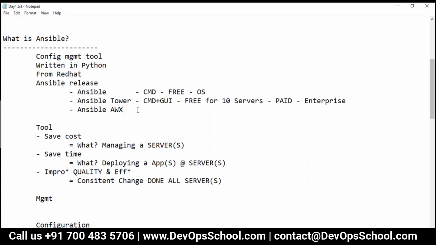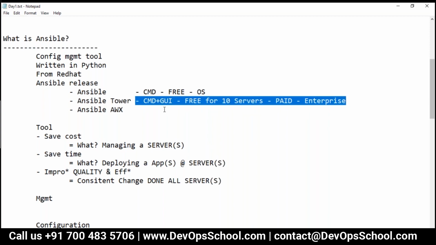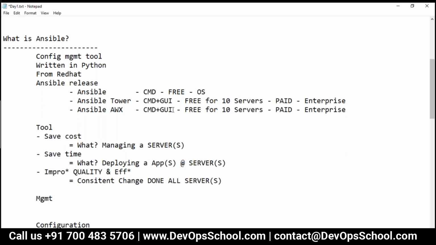Now what is AWX, guys? Basically the AWX release is also CMD plus GUI, and free for n servers. N servers means unlimited servers. This is not paid, it is free and enterprise.